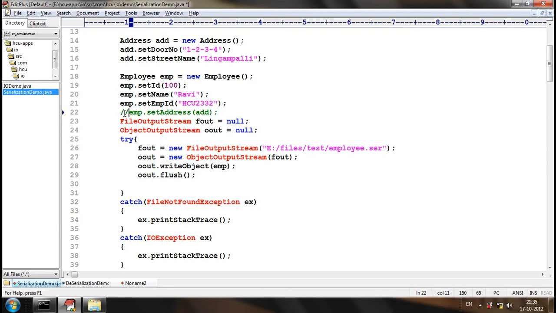No. But we should handle it either way. The application should behave the same whether we are setting the address or not.